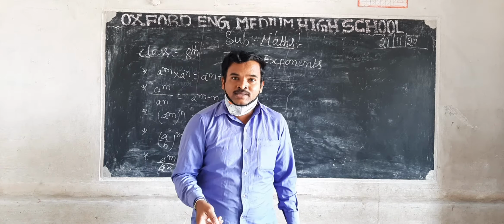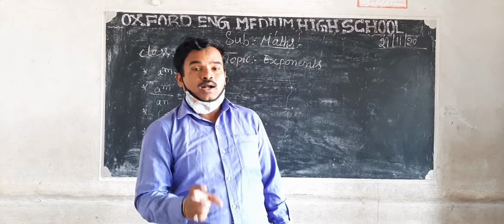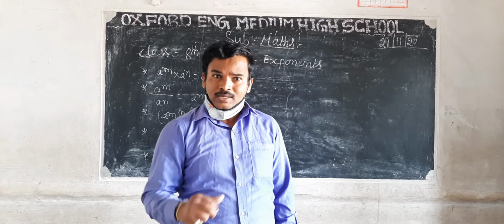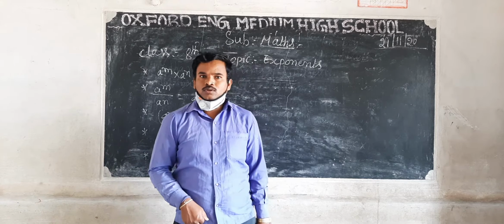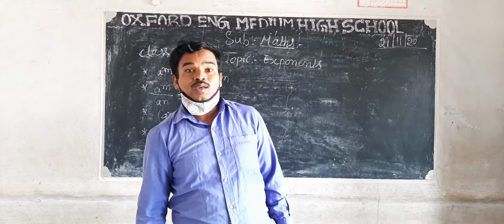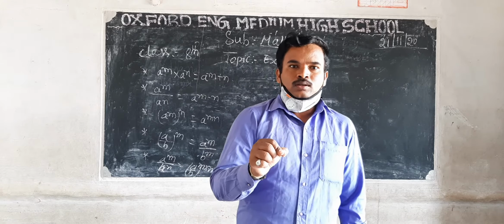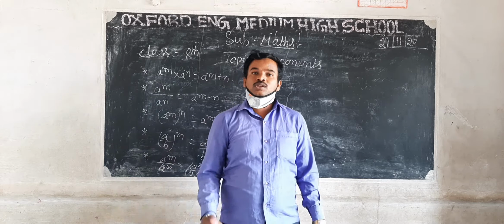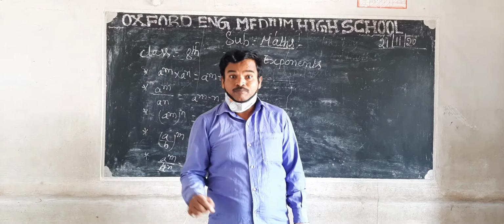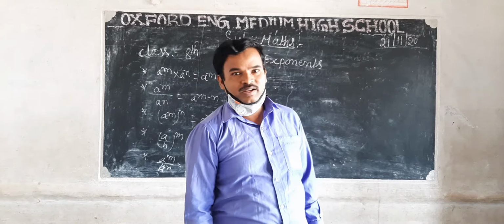Now in this video class, we discuss how to convert very small numbers and very large numbers into exponents. Do you know the size of a blood cell? We express it in decimal, 0.000235 mm, right?